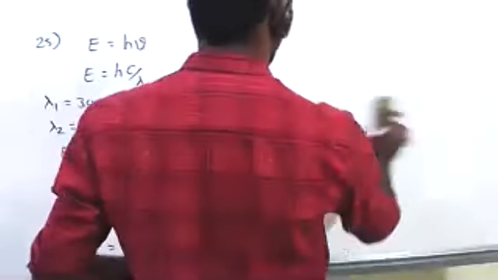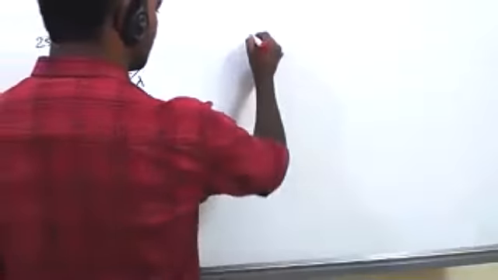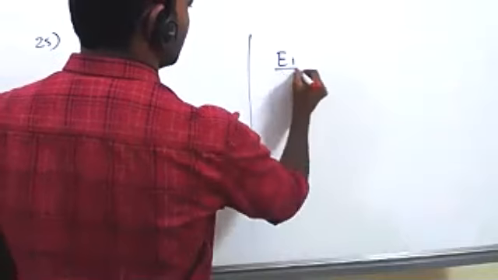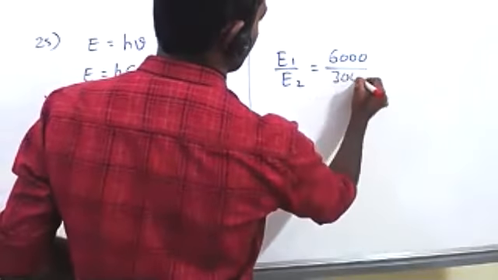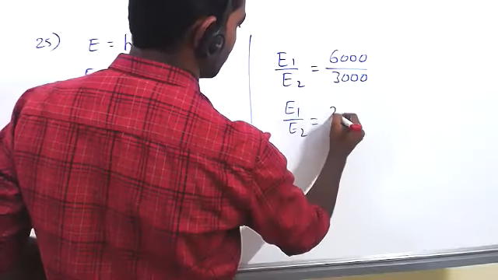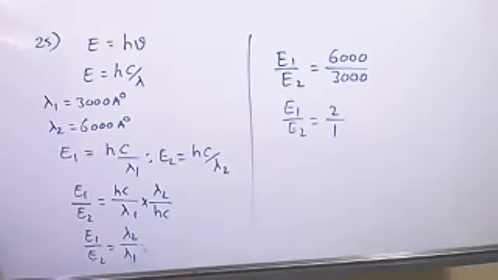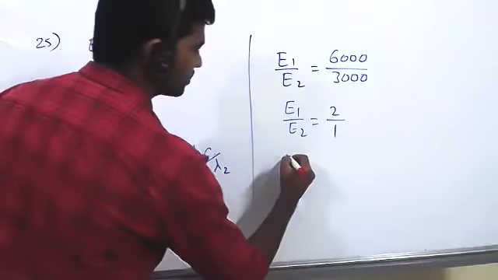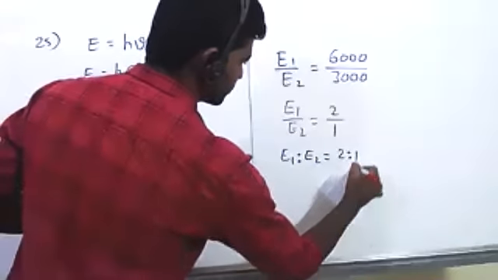So E1 by E2 is equal to 6000 by 3000. So the answer is 2 is to 1. Done, sir.